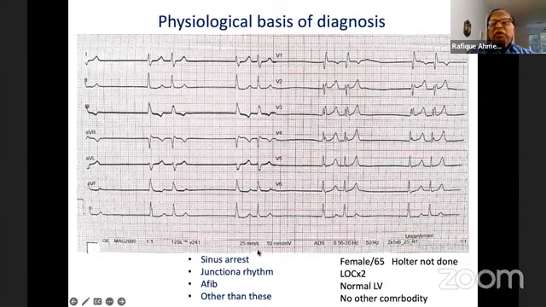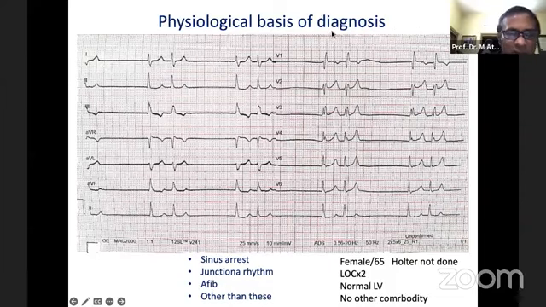And the second explanation would be a junctional beat with retrograde conduction, which then conducts antegradely. To prove that, I have to look at a long rhythm strip. If I can find a place where this retrograde wave doesn't conduct antegradely, then my diagnosis will be confirmed that I am right. But I think Wadud's explanation is the one to go with. Thank you, sir.